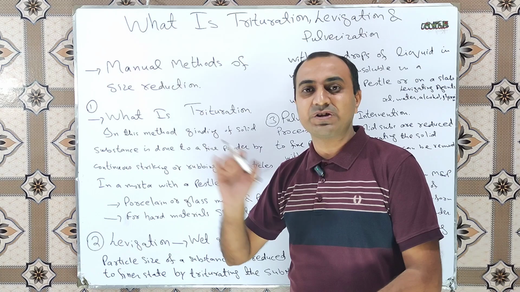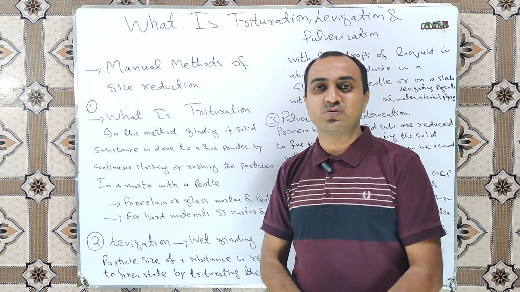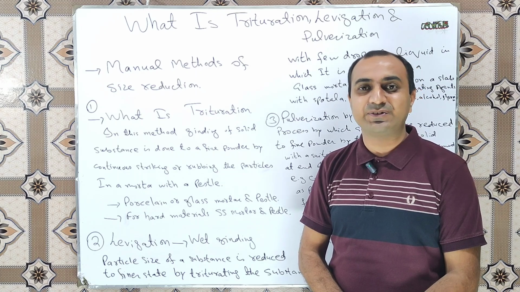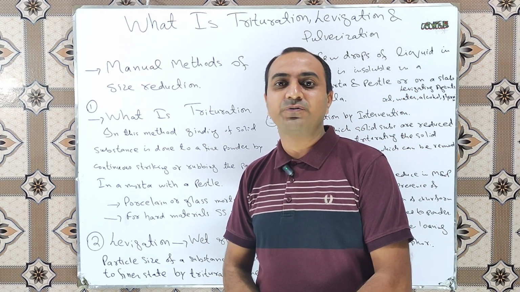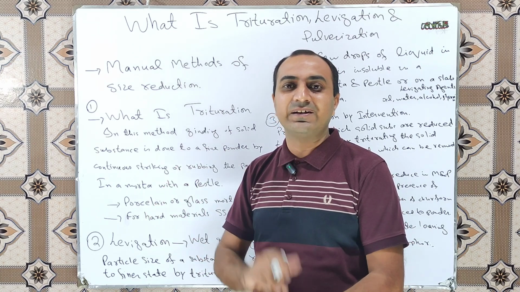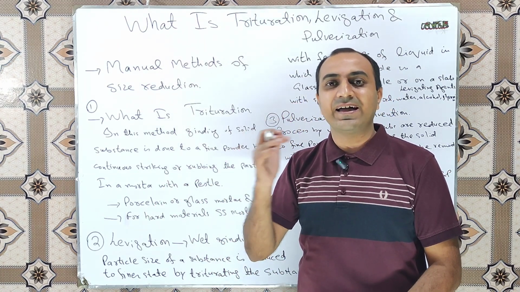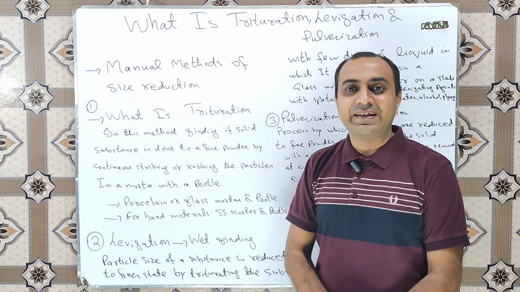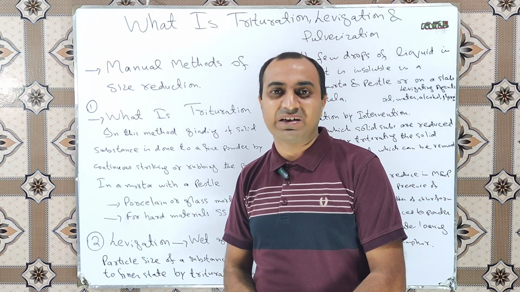This was the bookish definition, but to remember the process of trituration in a simple and easy way, just imagine the grinding of some solid material in a mortar and pestle. You can take the example of grinding of the corianders in the mortar and pestle.